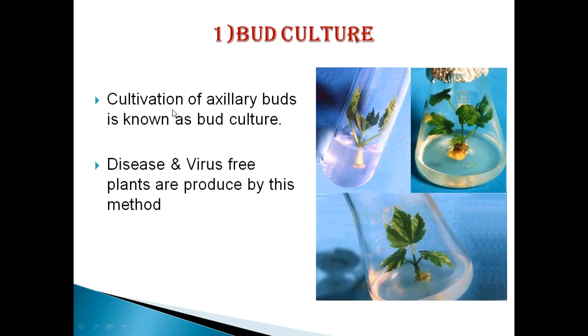We know cultivation of axillary buds is known as bud culture. So we have to select a bud from a plant tissue, sterilize it, and inoculate it on the tissue culture media. After some incubation in the shooting media, it will lead to the formation of a shoot from the bud. We can say it is direct organogenesis, meaning formation of an organ or shoot from the bud directly without callus. So disease- and virus-free plants can be produced by this method.